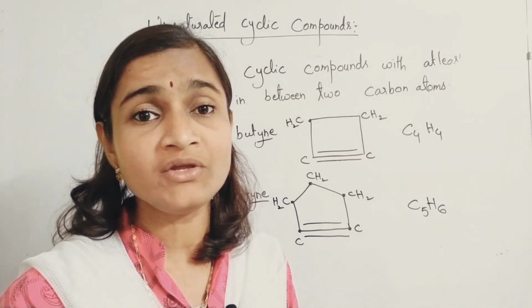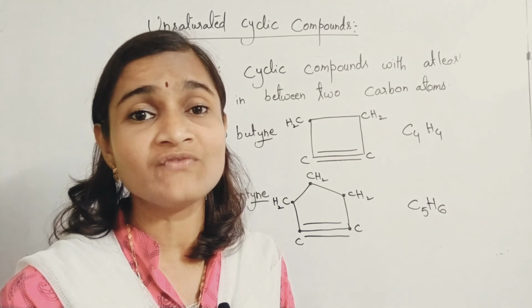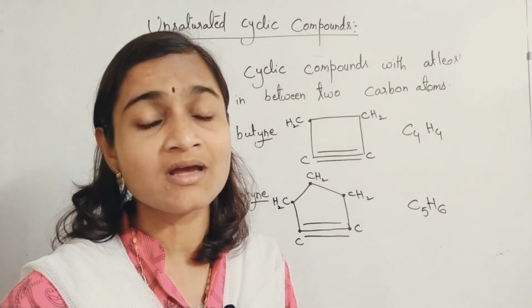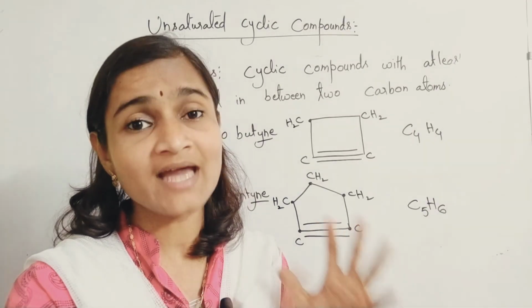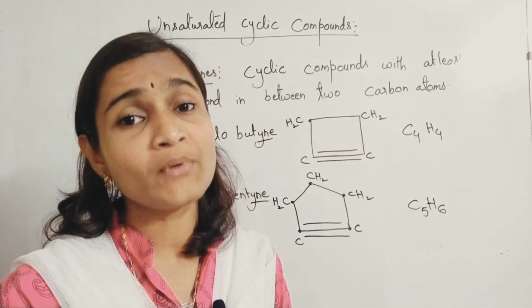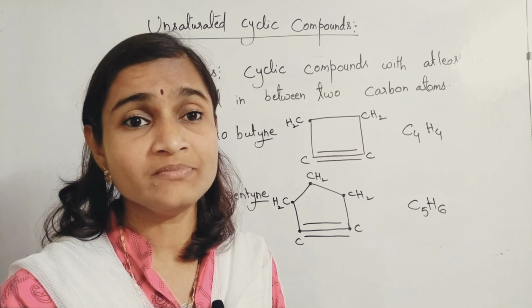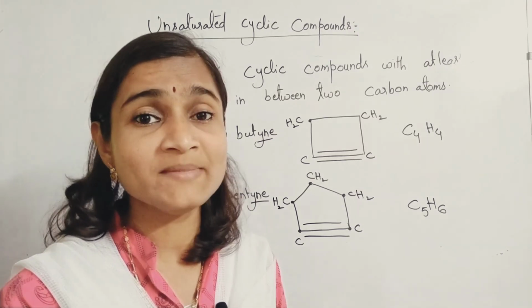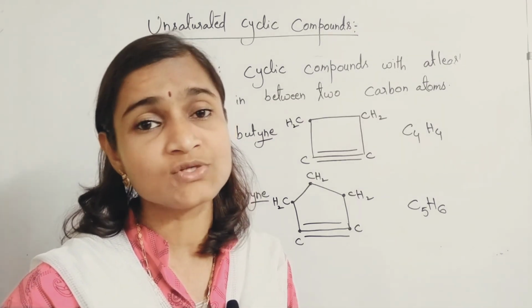Try to do it on your own and check whether tetravalency of carbon is satisfied properly or not, and according to that only attach the number of hydrogen atoms so that you will get the structures properly. Otherwise, there is a chance for you to make mistakes in drawing the structures of the compounds.